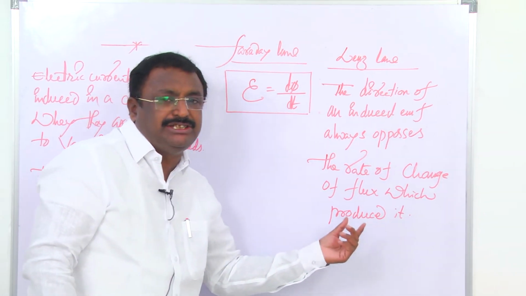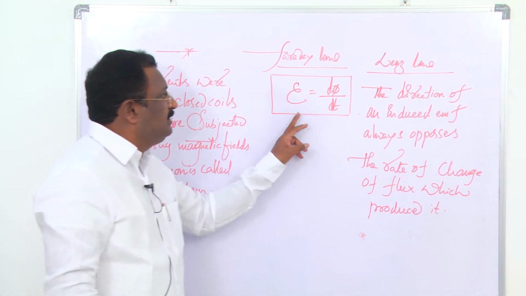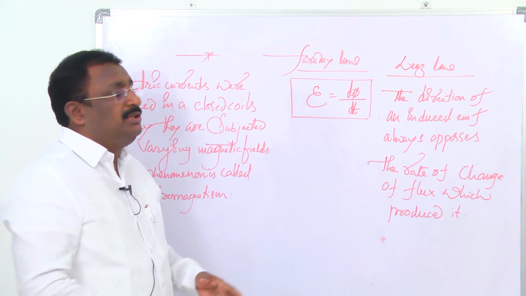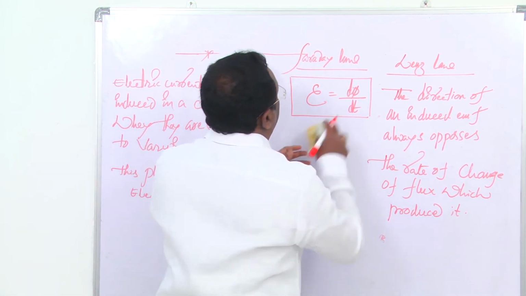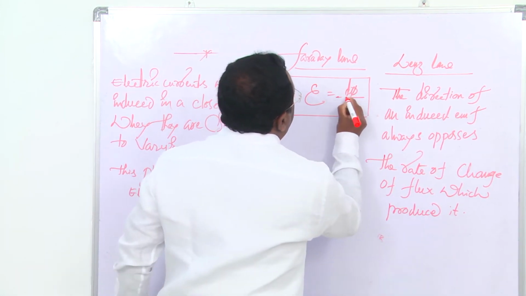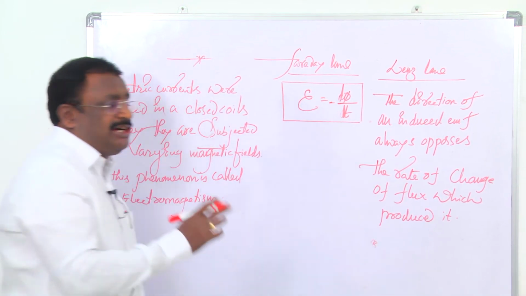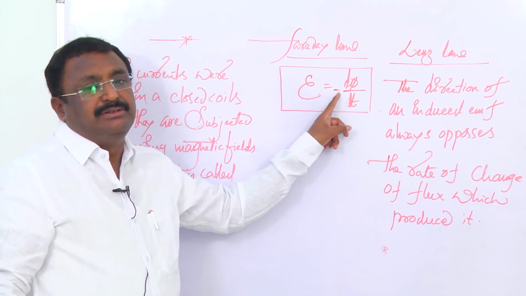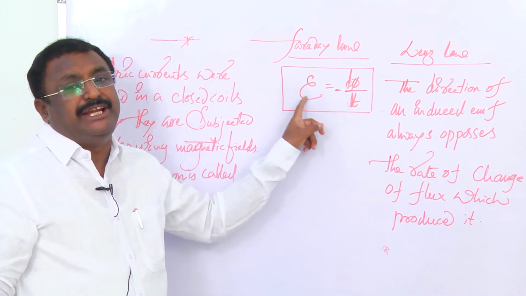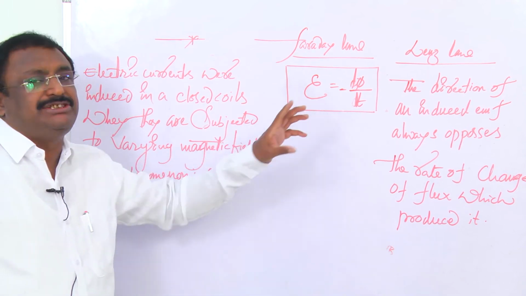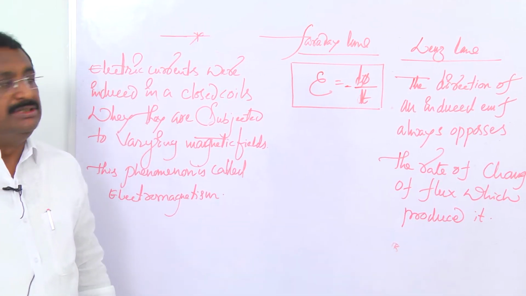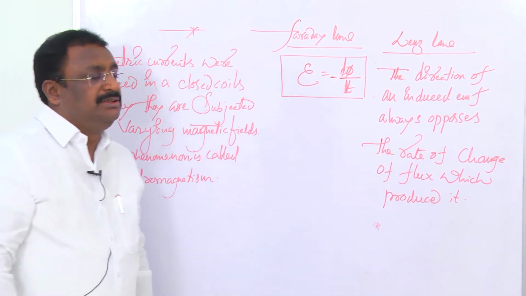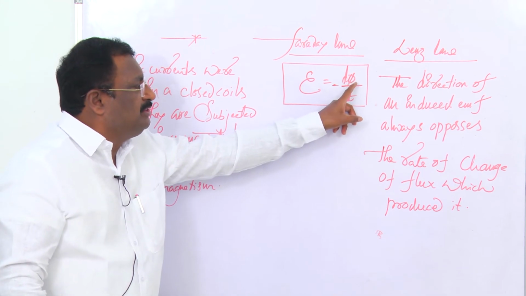It indicates the direction of an EMF, while this gives the magnitude of EMF. That is why in Faraday's law we always write a minus symbol. What does this minus indicate? According to Lenz's law, in Faraday's law we write the minus symbol here. Minus indicates the direction of an induced EMF. Here minus indicates opposes. So, electromagnetism: Faraday's law and Lenz's law. Here d phi by dt. We take the number of turns N times phi here also.